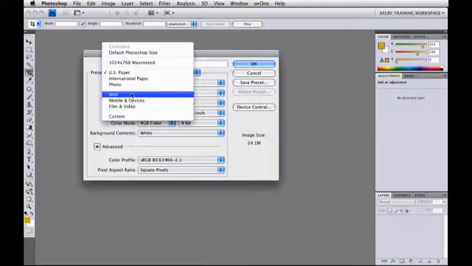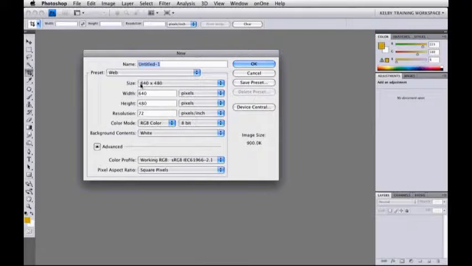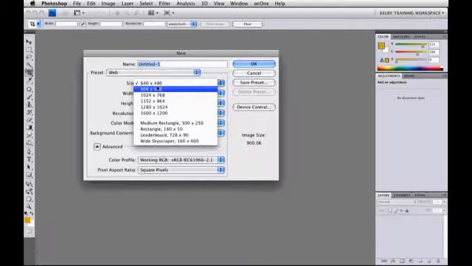If I go to the web, you'll notice that inside of the size section you have 640 by 480, 800 by 600, 1024 by 768, and these are default video sizes. So it basically follows video monitors, right? These were the three common for the longest time, and now obviously it's getting bigger and bigger. One of the things that I usually tell people though is be very, very careful with these sizes, right?